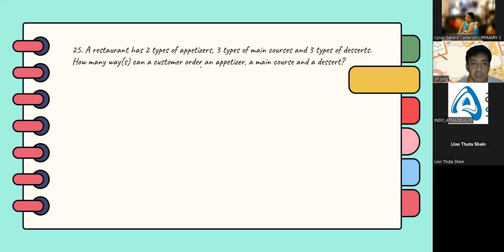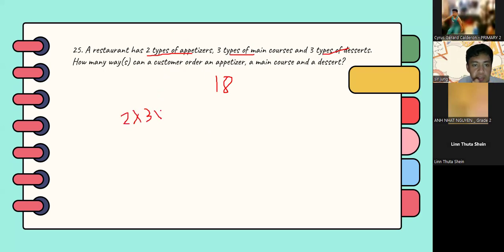So a restaurant has 2 types of appetizers, 3 types of main courses, and 3 types of desserts. How many ways can a customer order? The answer is 18. How do we arrive at 18? Since these are independent, you just multiply directly: 2 times 3 times 3, which is equal to 18.